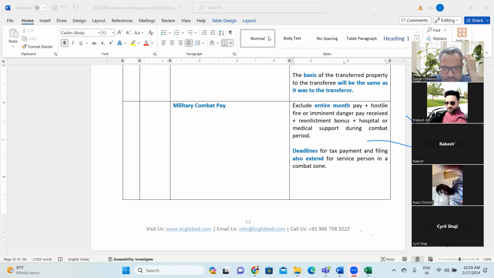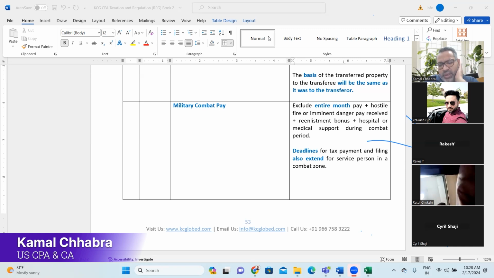So when the military goes into a war zone, they get some hardship allowance while working in a different country. That hardship allowance is called military combat pay. It excludes the entire month pay, plus hostile fire or imminent danger pay received, or resilient bonus, plus hospital medical expenses support during the combat period, meaning when they are in a war zone outside the United States of America.